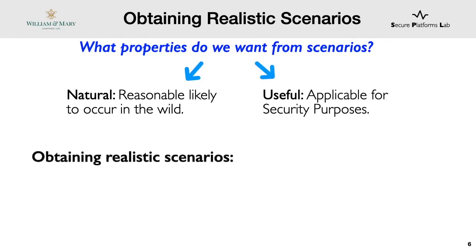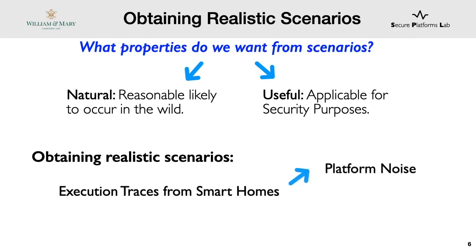Now, to obtain these scenarios, one naive approach could be collecting the execution traces of smart home usage. We tried doing this, but we noticed that traces contain noise associated with platform-specific intricacies, which made it difficult to focus on the semantics of automation. Another thing that we noticed is that getting traces from end users' homes is extremely privacy invasive because these traces are evidence of what is happening in the end user's home. Considering smart home adoption is already slowing down because of privacy, we do not want to make the problems worse.